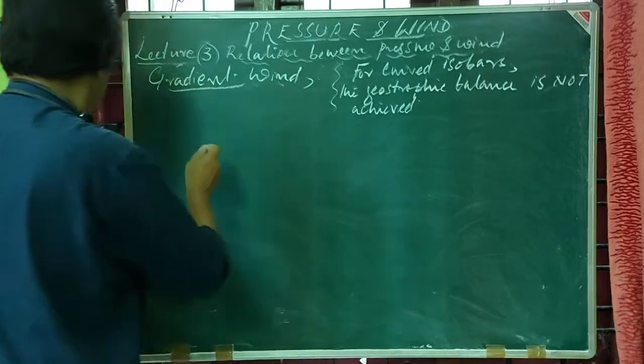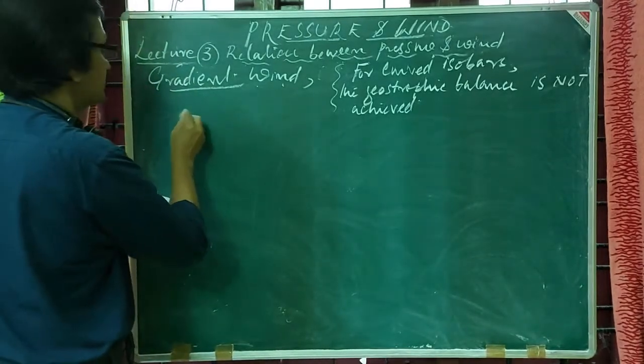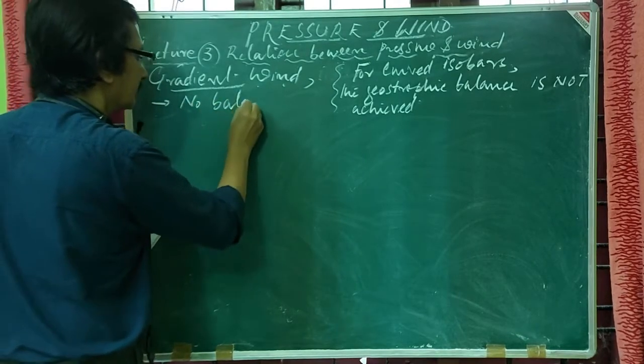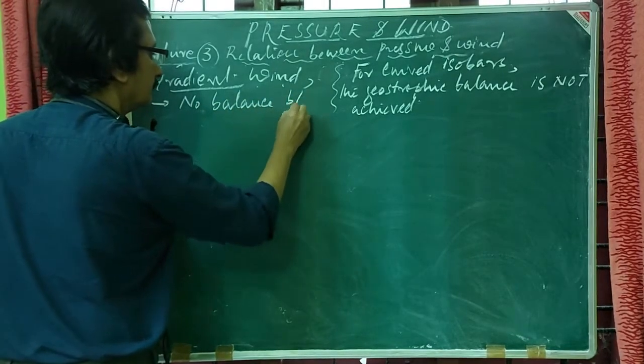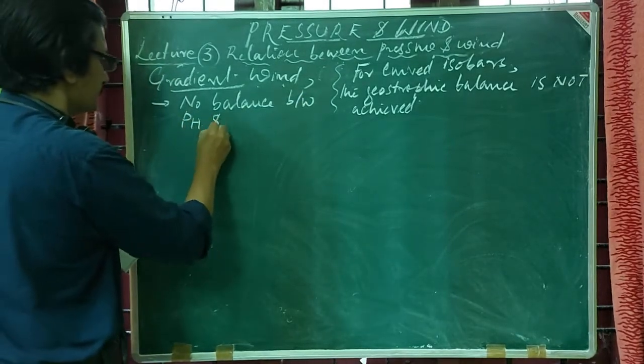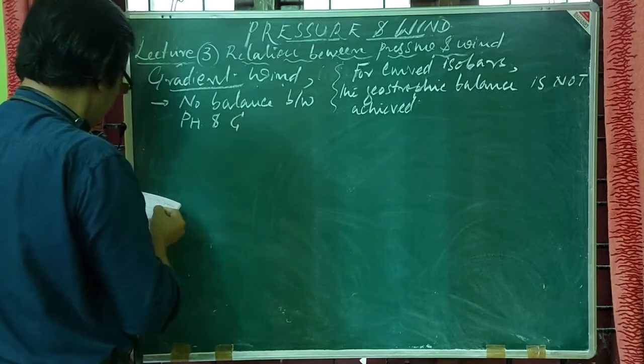Now we will see. So we have seen the gradient wind has no balance between horizontal pressure gradient force and Coriolis force.